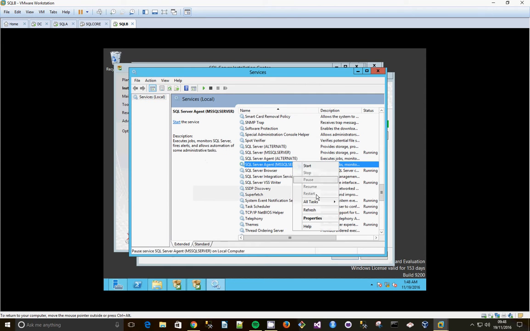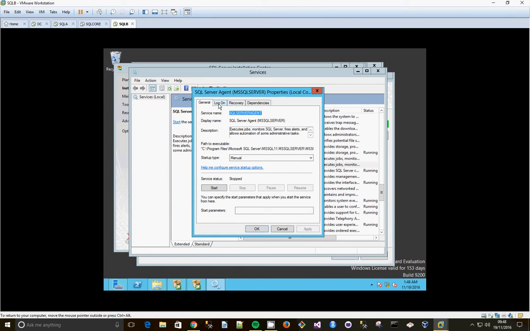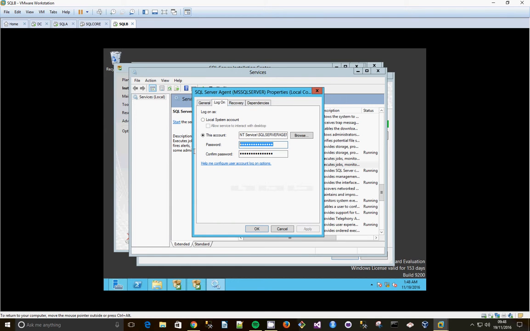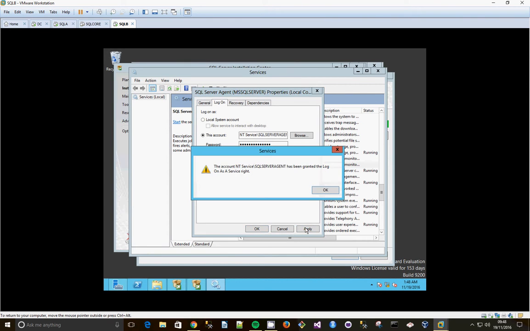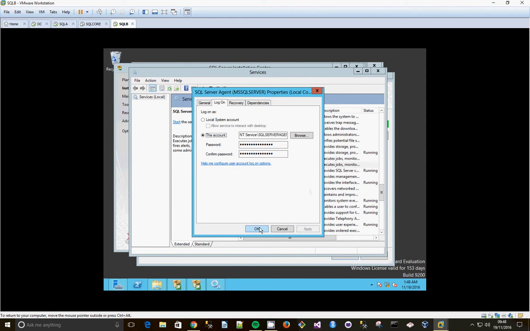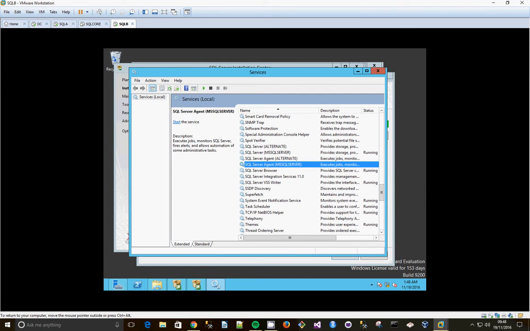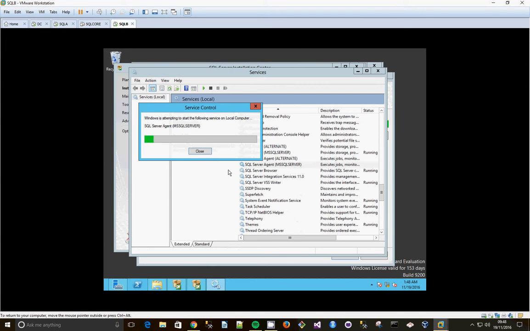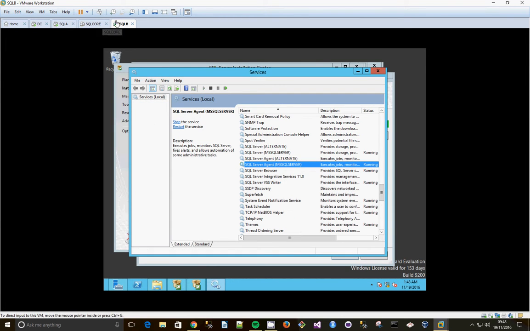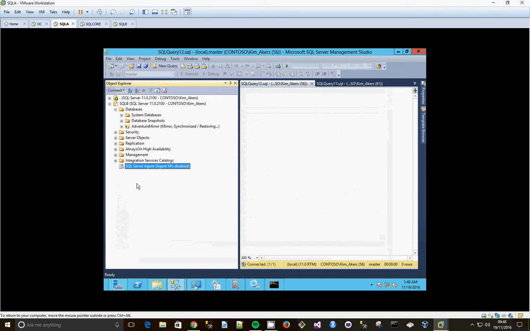Failed to do a logon failure, so I'm just going to go Properties, Log On, and make sure that that is entered in correctly. Apply. OK. Click OK. Now let's start it. There we go.